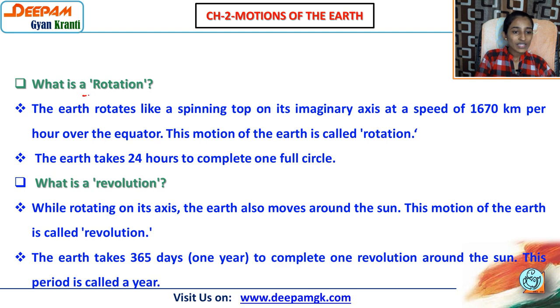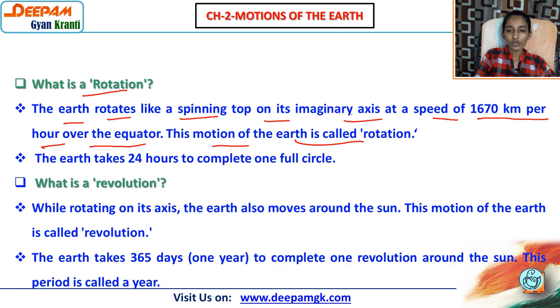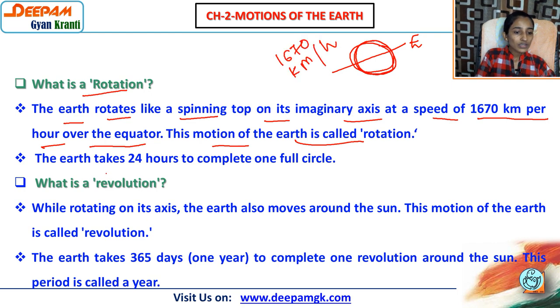Before that, what is rotation? See, the earth rotates like a spinning top on its imaginary axis at the speed of 1670 km per hour over the equator. This motion of the earth is called rotation. I already told you what rotation is. Rotation means to move on its own axis parallel to the equator. And what is the speed? 1670 km per hour. The earth takes 24 hours to complete one full circle. So how many hours? 24 hours.